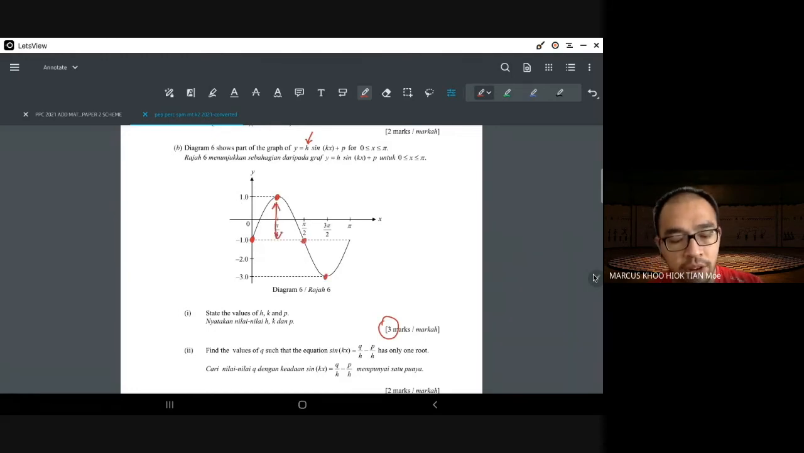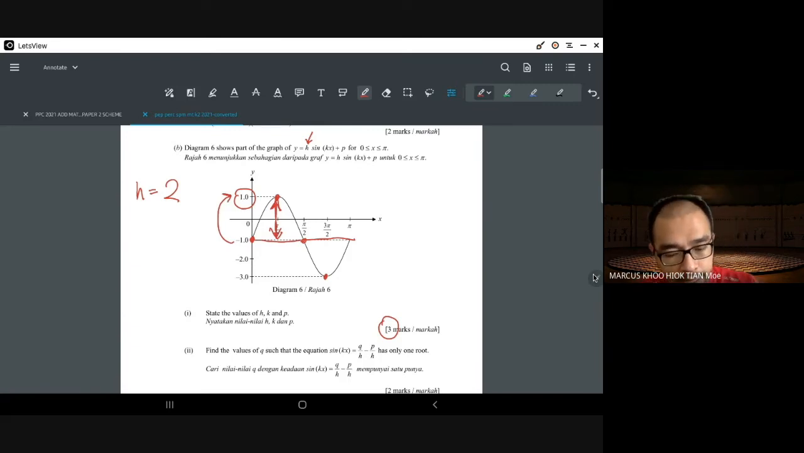Okay, now it's very tempting for us to write h equals to 1 because we only see 1 here. But if you remember amplitude, especially in physics, you will know that amplitude is the distance from the equilibrium point. And the equilibrium point is here. So this distance, h is actually equals to 2. Because negative 1 to 1 is 2.